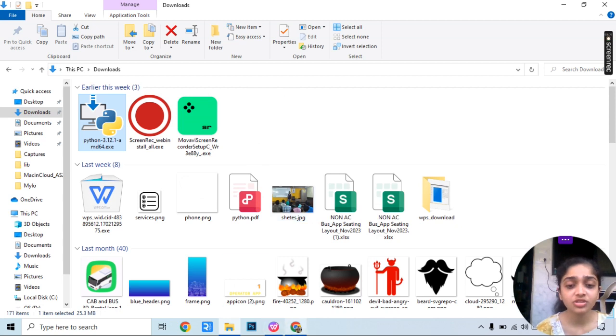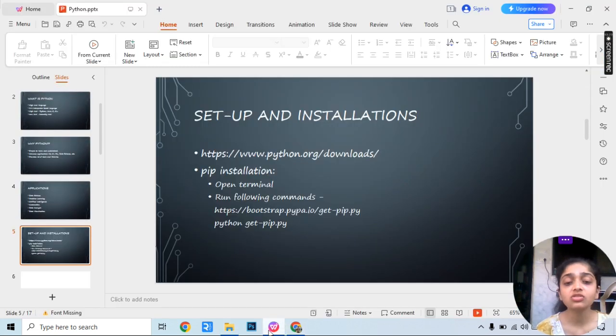Once your installation is done, now we will install pip. Now what is pip? Pip is Python's best friend. Whenever Python requires any kind of library or resources, pip is the one which brings it or helps to install it with Python. So we will install pip now.